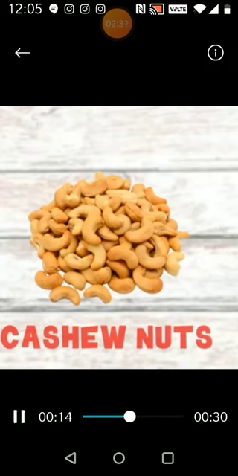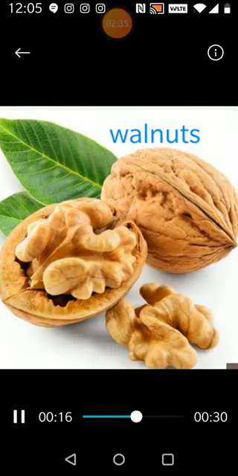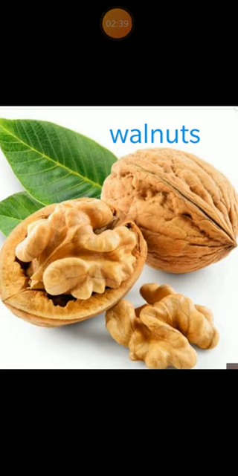Okay, the first nut was almonds or badam. Then the second nut is cashew nut or kaju. The third one, what you see here, is walnut. See, look at the fruit. There's a wood shell, and inside the shell there is a seed or a nut, that we call walnuts. This walnut you need to eat one every day, which is really good for your heart.